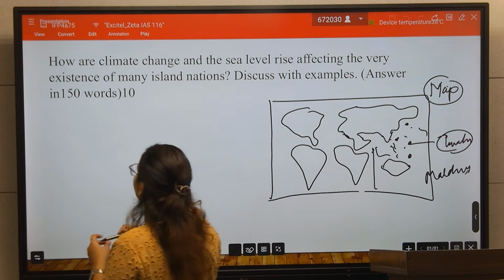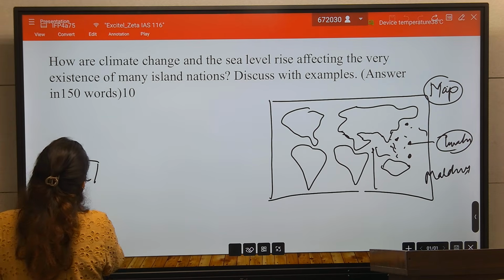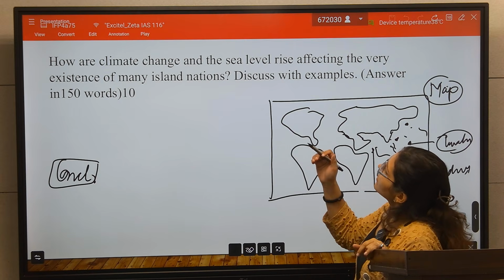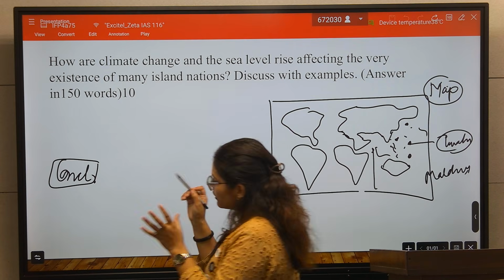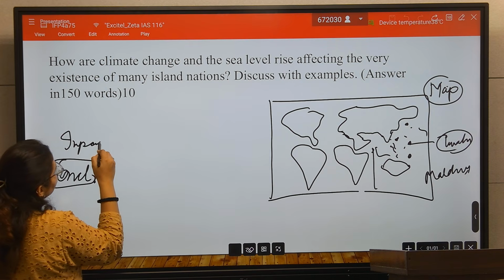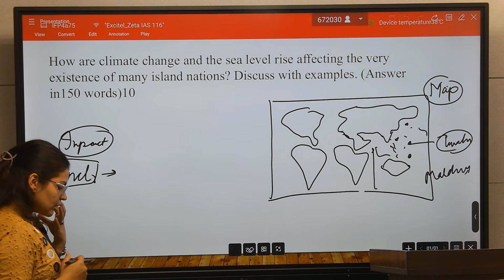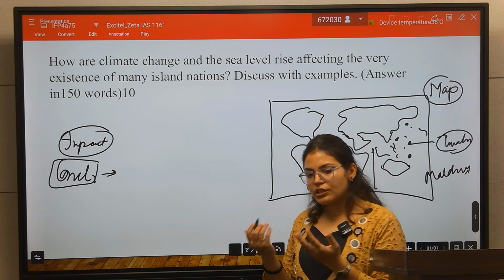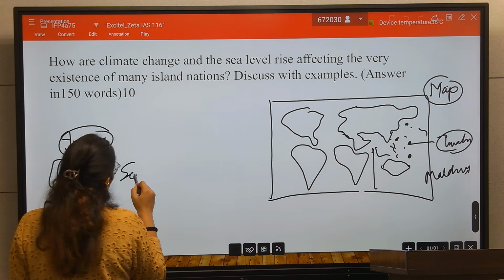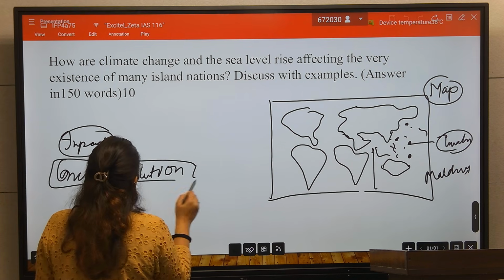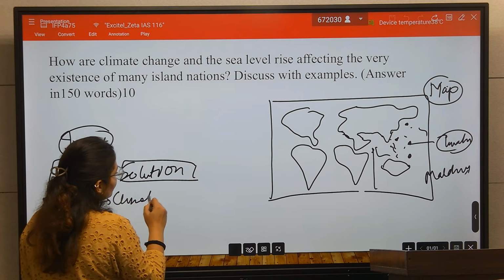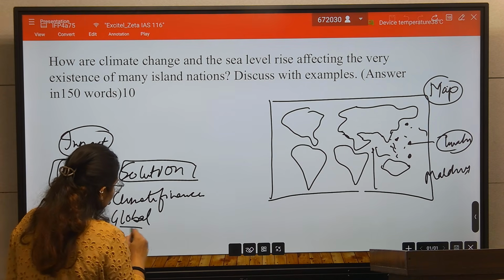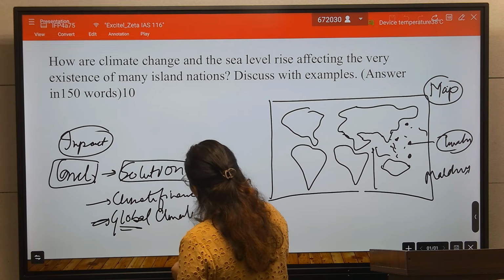Now the conclusion. So what will you write in conclusion? In your body part, you will write about the impact that this is happening. So conclusion should be in the positive way, on the positive side. So in the conclusion, you will give the solution. So what is the solution? You will invest in the climate finance, connect climate finance, connect global climate adaptation policy.